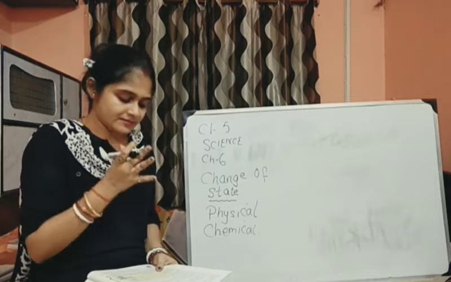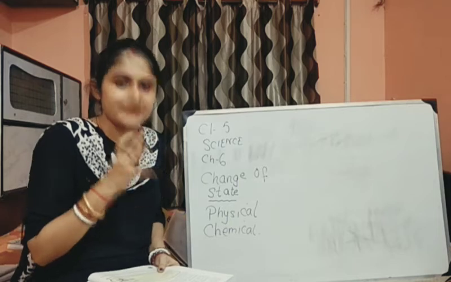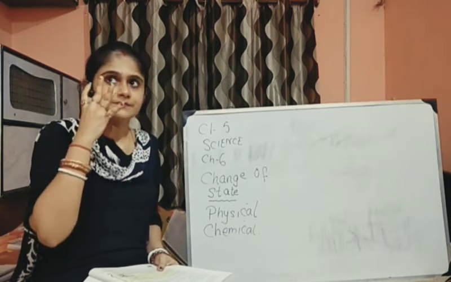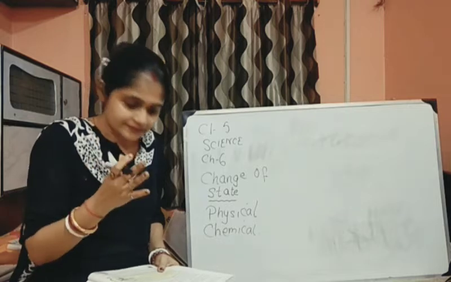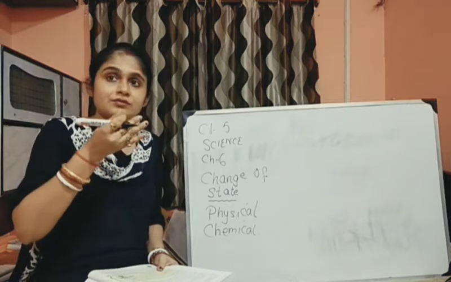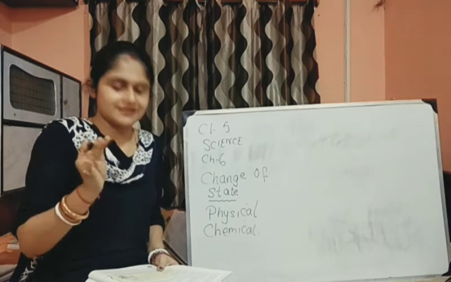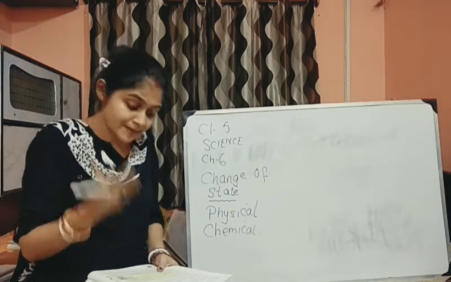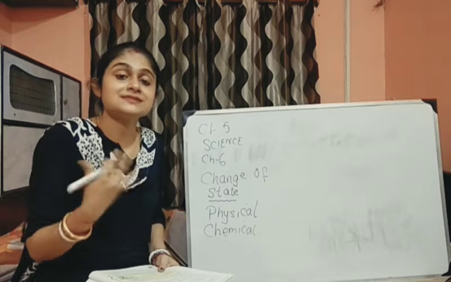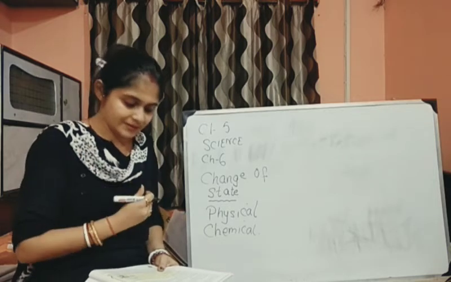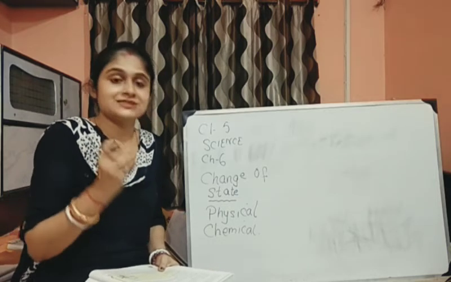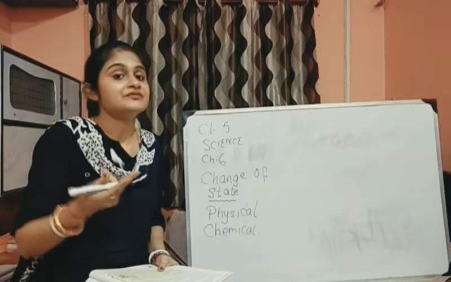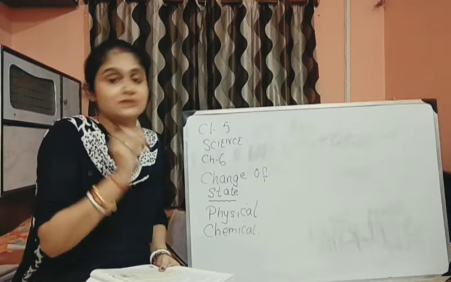When we talk about a particular matter and any change in that matter where we don't get any new substance, but the change takes place, it is called physical change. It may involve a change in the state of matter and it can usually be reversed. It is not a permanent change.